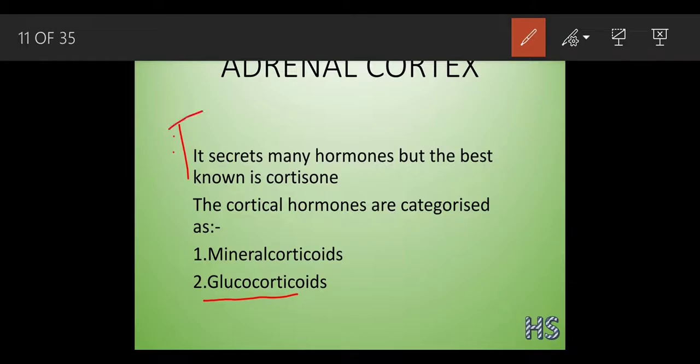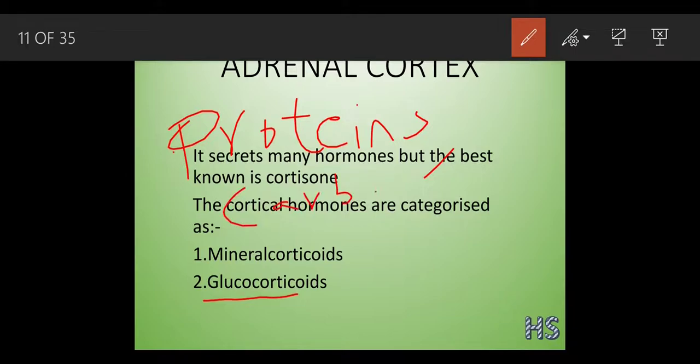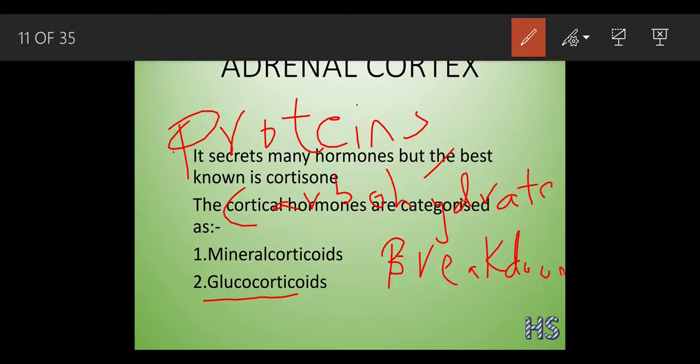The proteins and the carbohydrates which were present in his body got broken down, and eventually when these proteins and carbohydrates got broken down, they got converted into an easier form of substance that is called glucose.